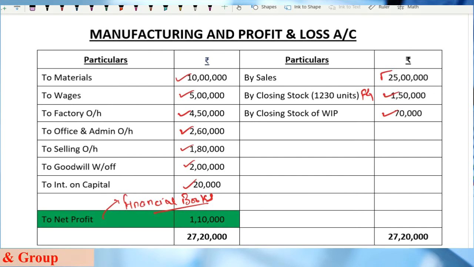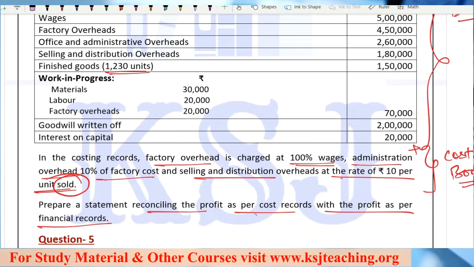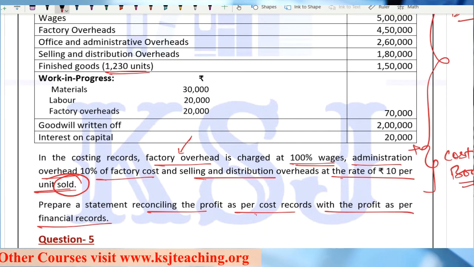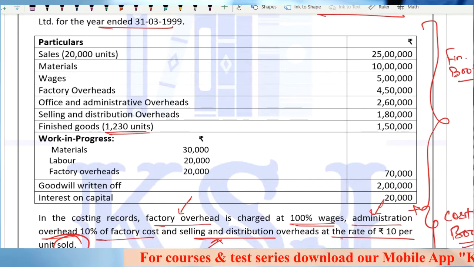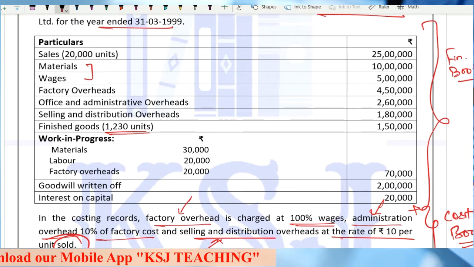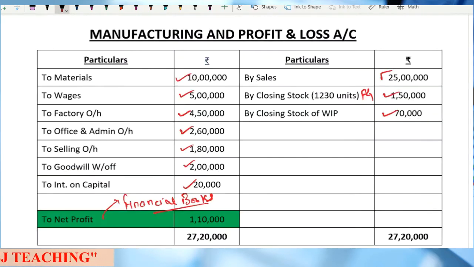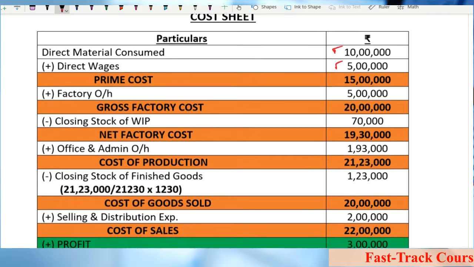Now, coming to the costing profit, how can you calculate it? Just with the help of a cost sheet. For the cost sheet, see what information is given to you: the factory overheads, the administration overheads, and the selling and distribution overheads. Sir, what about material, labor and everything? If the question is silent and nothing is given, then material and wages expenditure is the same as in the financial books. Let's go with it. Direct material consumed 10 lakh, direct wages 5 lakh, so prime cost you will get 15 lakh.